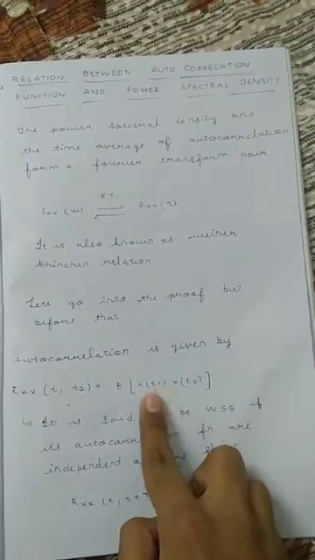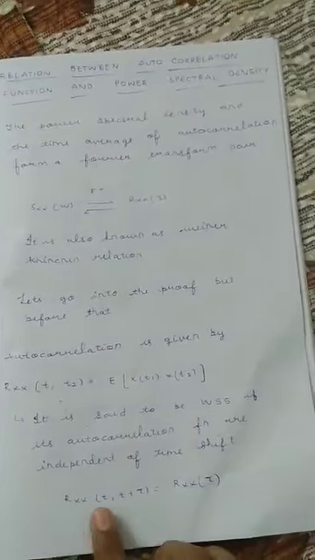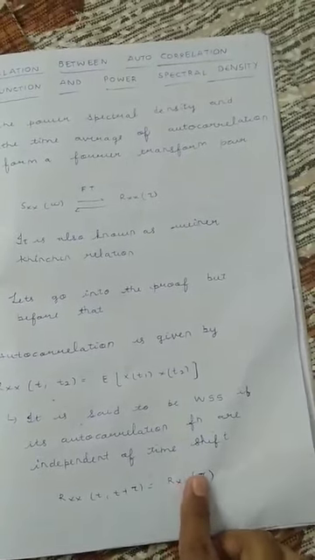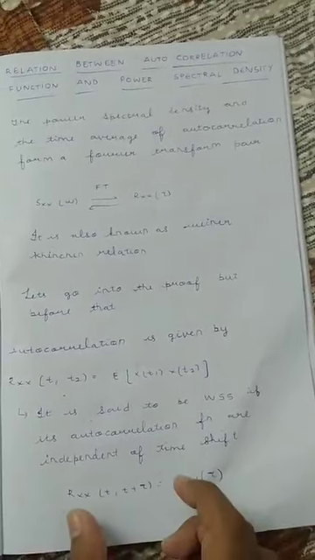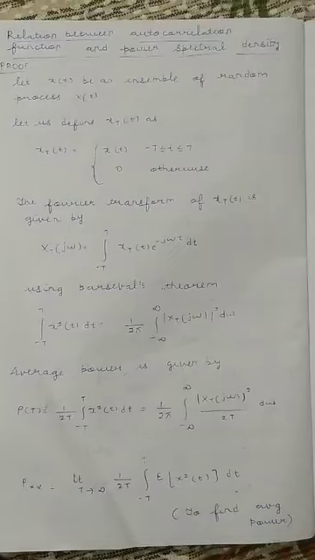This is the general formula of the autocorrelation function, that is, expectation of x of t1 into x of t2, and it is said to be WSS if Rxx of t comma t plus tau is equal to Rxx of tau. That is, it depends on the difference between the times but not on the time shift. So let's go into the proof. We are going to prove that they together form a Fourier transform pair.